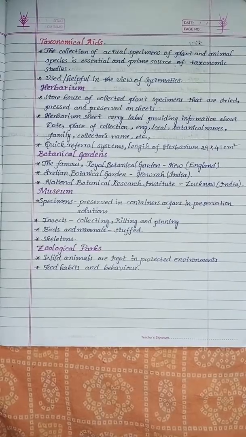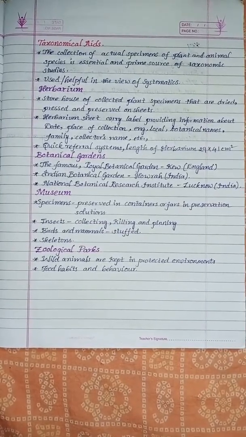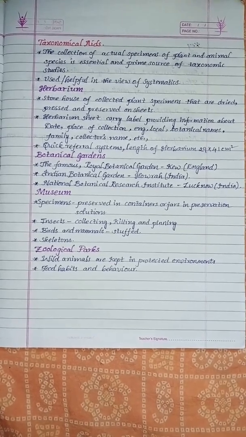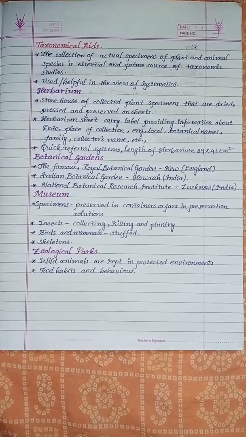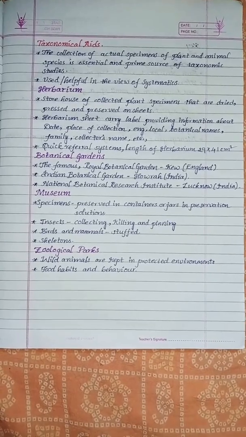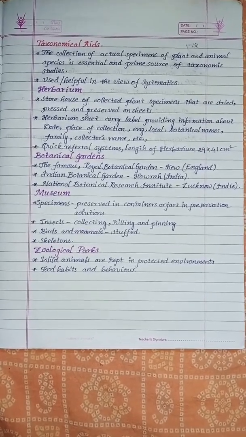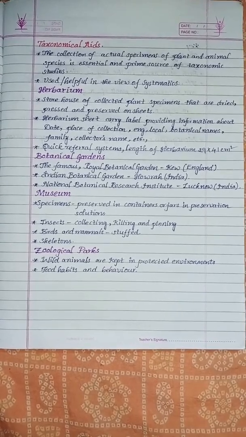Herbarium is a storehouse of collected plant specimens that are dried, pressed, and preserved on sheets. First, they should be dried.